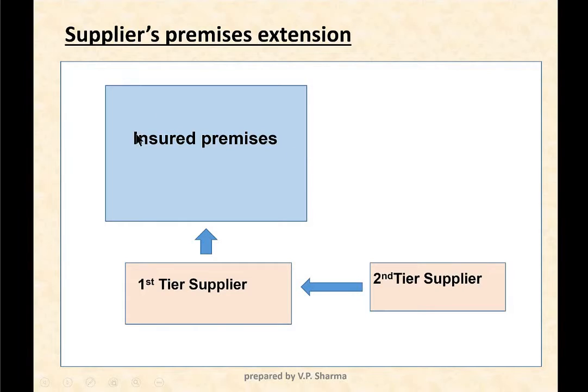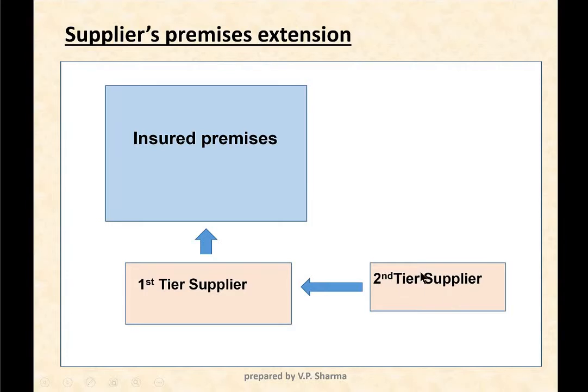Now here is the diagram to understand this extension in a proper way. This is the insured premises and they are taking supplies from this supplier. So this supplier becomes a first tier supplier or the direct supplier, because insured is getting supplies directly from this supplier. Now here is another supplier who is supplying some material to the first supplier, and then it goes to insured premises.